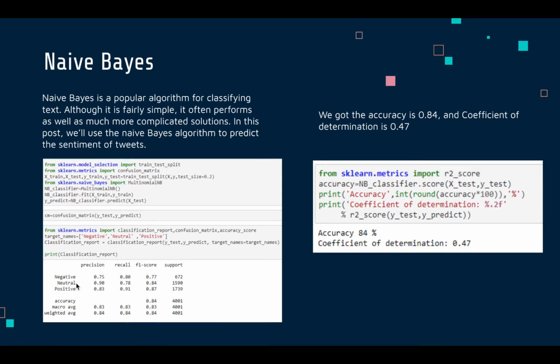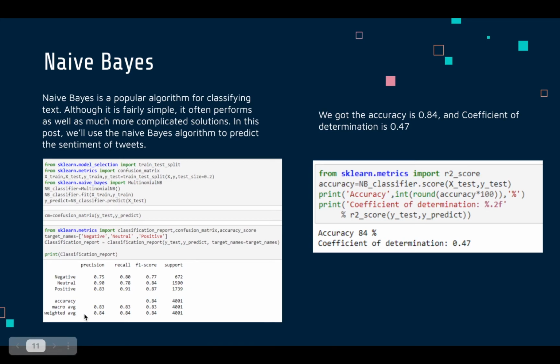Here the class is negative, neutral, and positive. Out of each class, how the number of occurrences are coming. Sorry, the support is the number of occurrences of each of the classes here of the y predict variable. Also we have accuracy, which is how well the model predicted the data. And macro averages are the unweighted averages. Also we have the weighted averages over here.